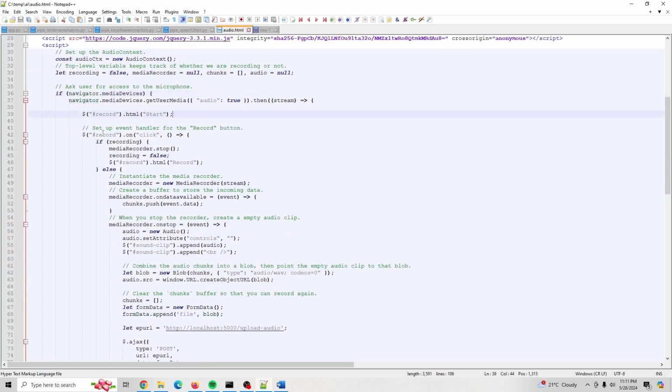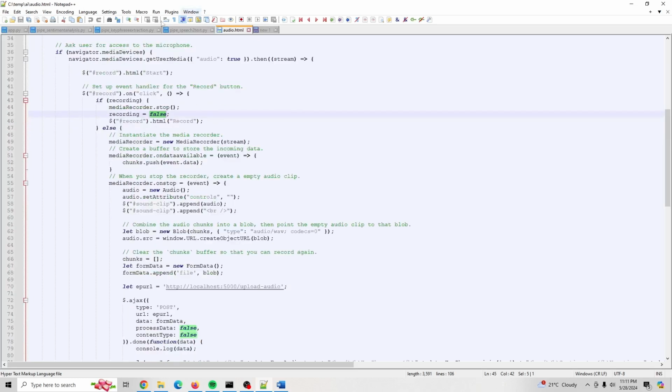And then there is a button you click, and if a recording is active, then it stops, and it sets a global variable to false in order to indicate the true status of the recording. Otherwise, we start a new media recorder, and then we push the chunks of data into an array so that we can accrue the bytes that represent the audio, and eventually load it to the server and trigger the rest of the process.